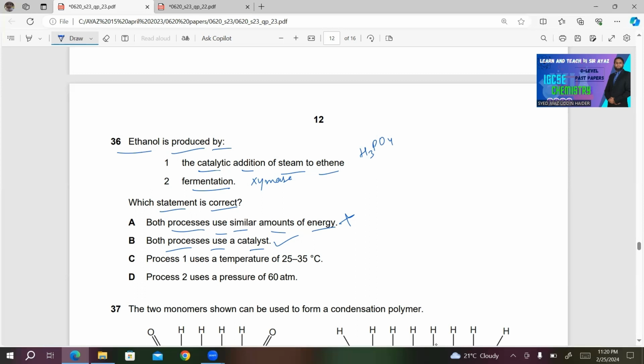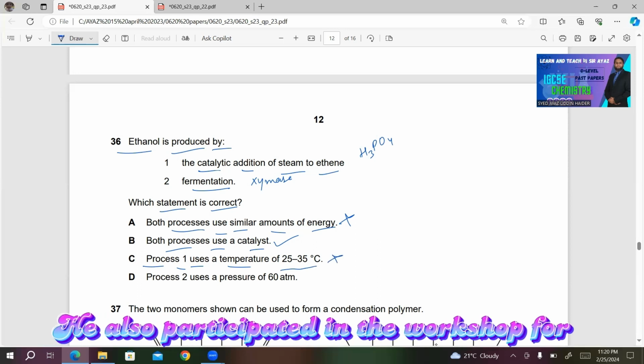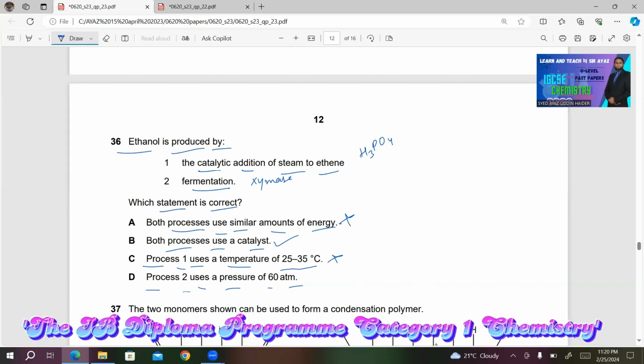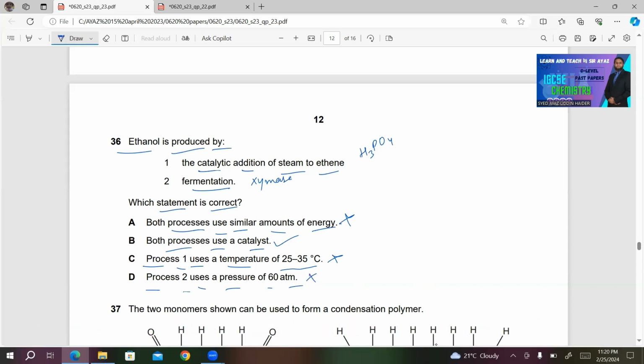Number C, process 1 uses a temperature of 25 to 35 degrees centigrade. This is incorrect. Process 1 does not need this low temperature. It needs a higher temperature than this. Process 2 uses a pressure of 60 atm. Process 2 does not require any pressure. There isn't any special pressure requirement for this reaction. So this is also incorrect. B will be the right answer for this question.